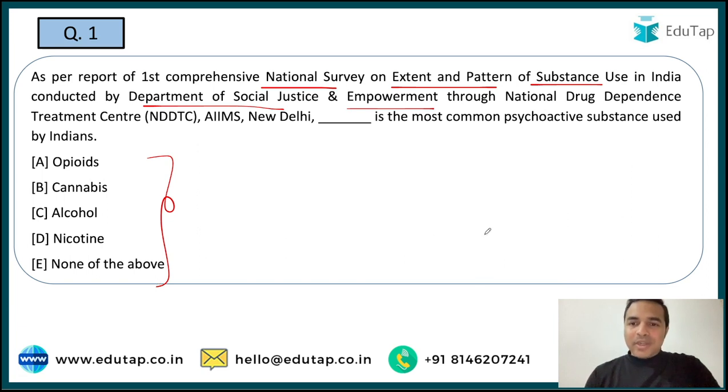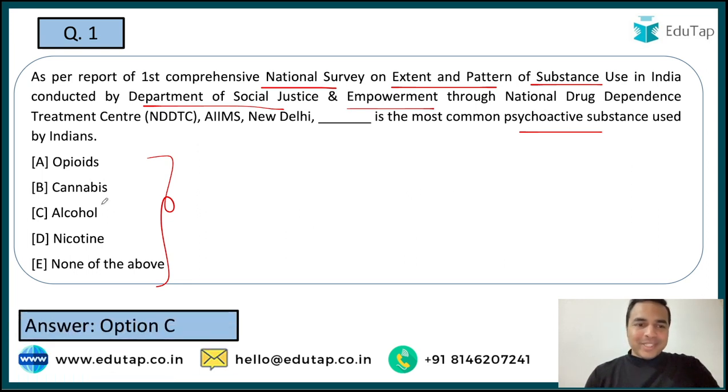So guys, when I talk about psychoactive substances, these are those substances which basically impact the working of your brain. It impacts the functions of your brain. So guys, now you are required to tell me what exactly is the right answer out of these 5 options which are here before all of you. The options are opioids, cannabis, alcohol, nicotine, or none of the above. So everybody is giving me the right answer. Yes, the right answer is option C, that is, alcohol is the right answer to this question.